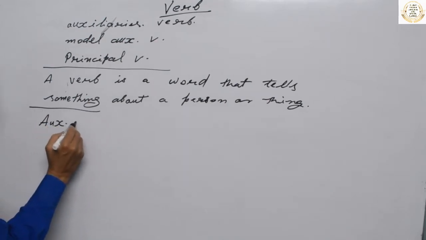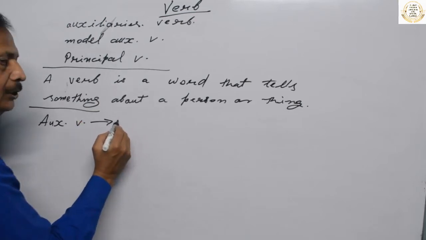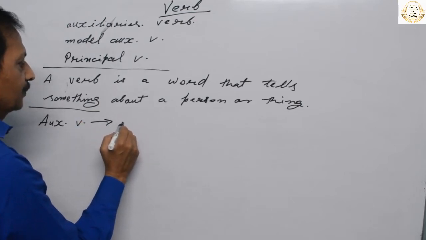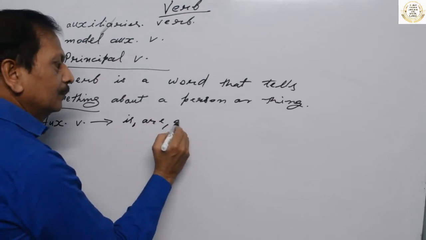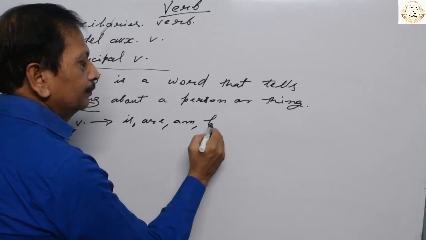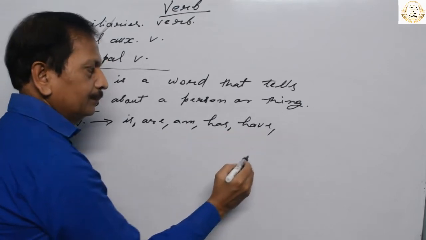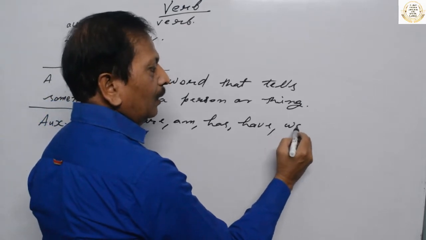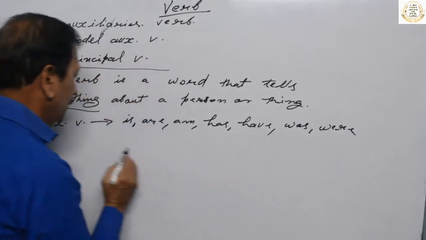Auxiliary verb. You are familiar. I think you know: is, are, am, has, have, was, were, had.